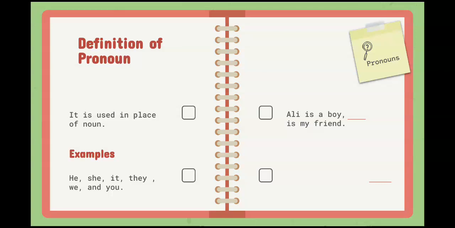Now what can we use instead of Ali? Think. Ali is a boy. He is my friend. Excellent. Sarah is a teacher. Sarah teaches English. Now what can we use instead of Sarah? Just now I have told you, Sarah is a teacher. She teaches English.